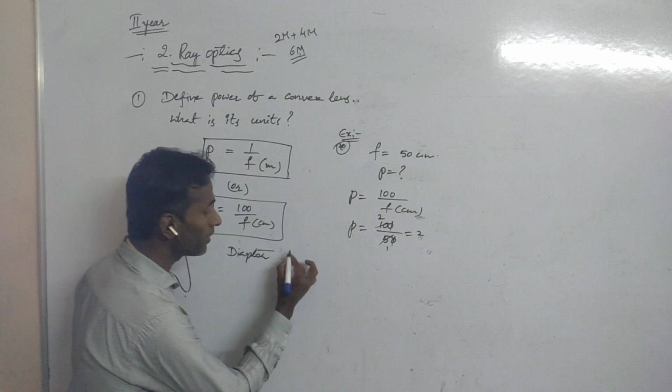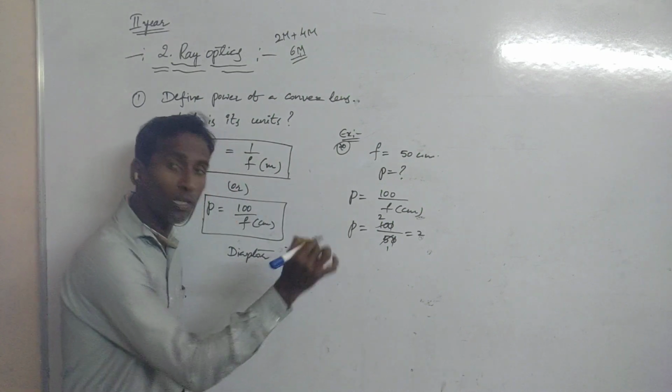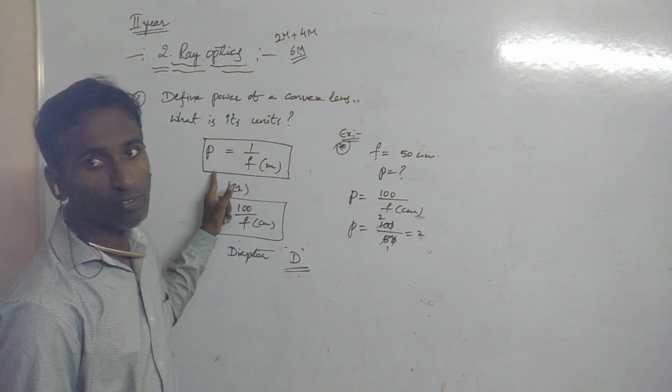It is denoted by the symbol capital D. This is the unit for power of a convex lens.